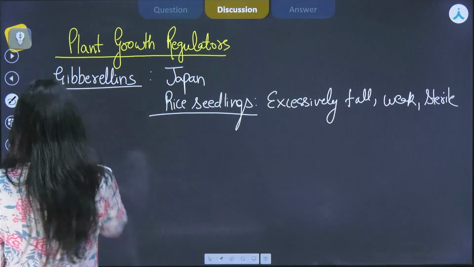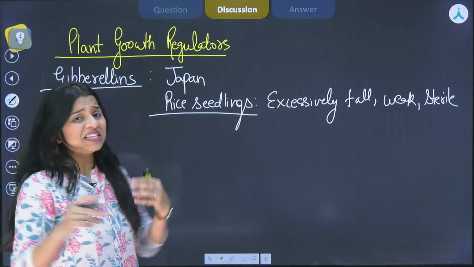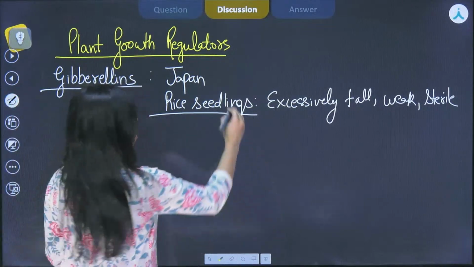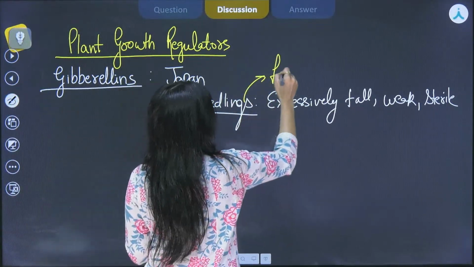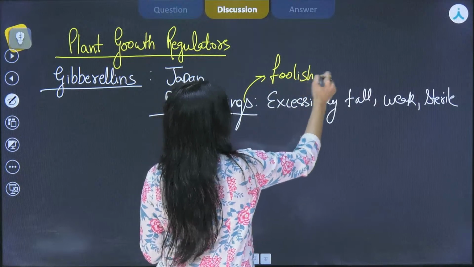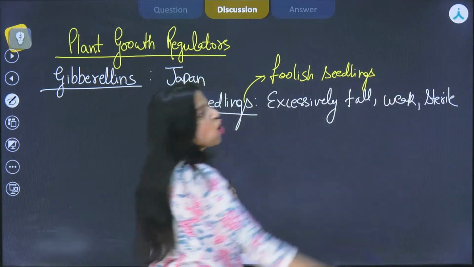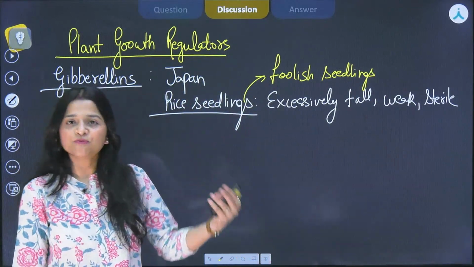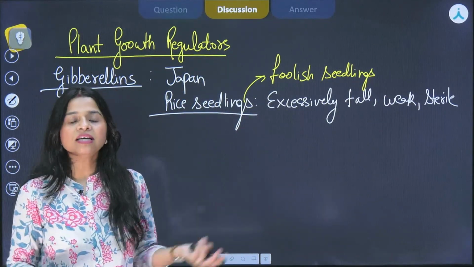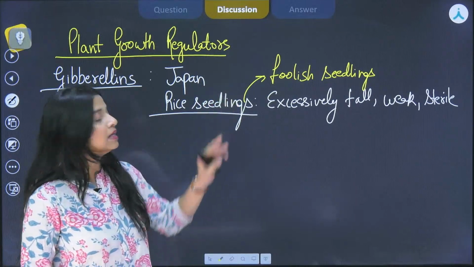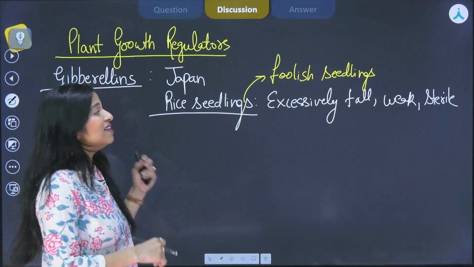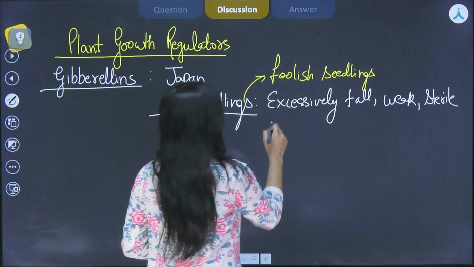And because of their excessively tall nature, they called them foolish seedlings. Obviously in Japanese they won't be calling it foolish, we are deriving the meaning of it. That meant foolish seedlings. And the disease was named as Bakane disease.